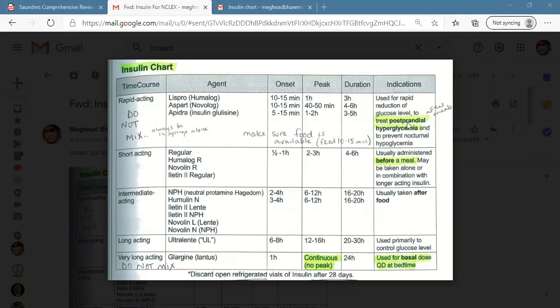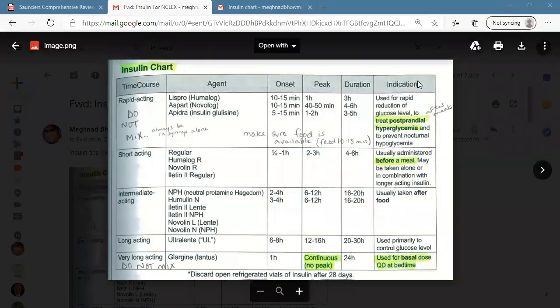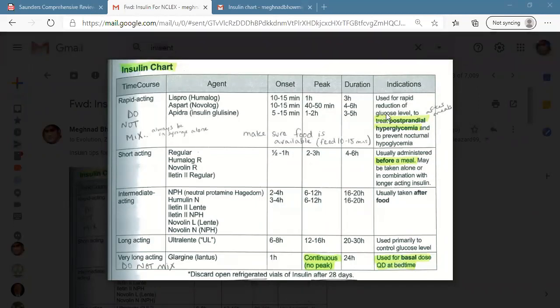15 minutes before the meal, right? So the indication is rapid reduction of blood glucose level, or postprandial hyperglycemia.